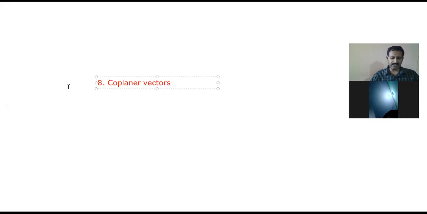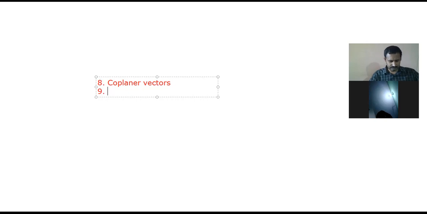Vectors acting in the same plane are called coplanar vectors. Whatever may be the number, vectors may be 1, 2, or any number, they must be in the same plane. Same plane vectors are called coplanar vectors.